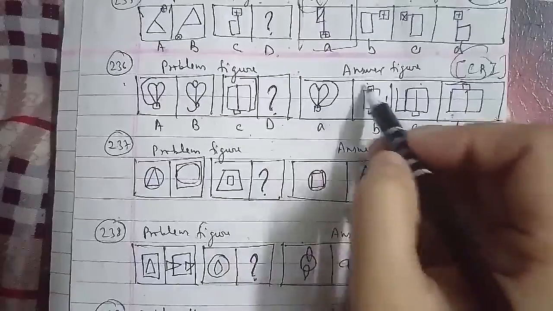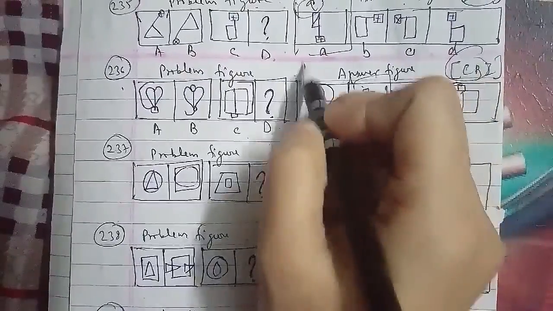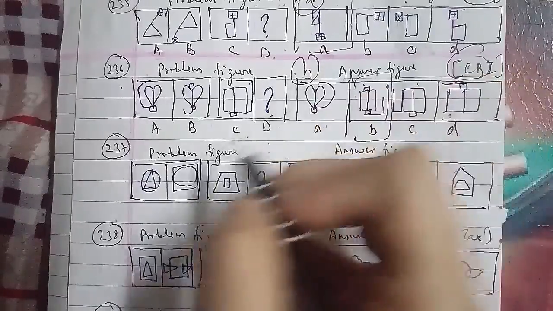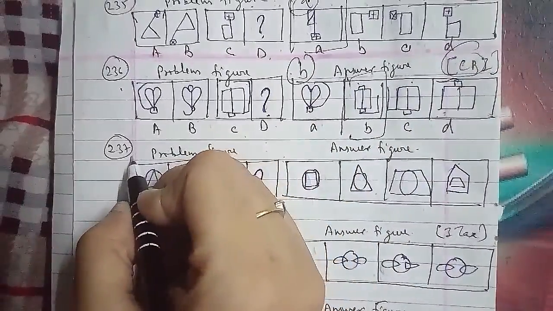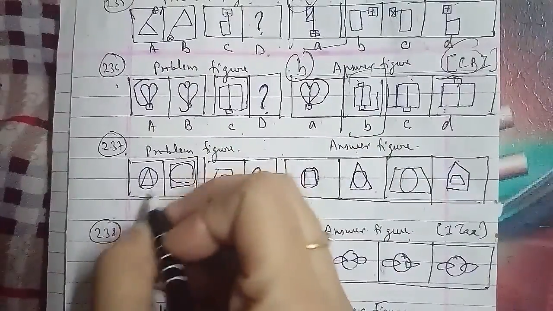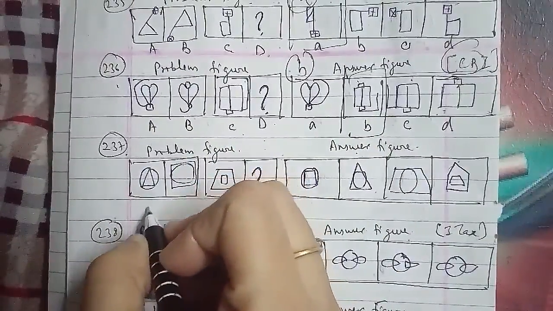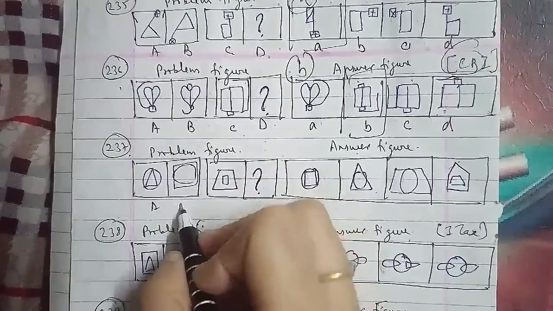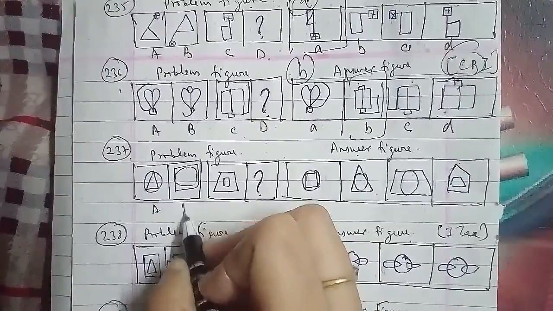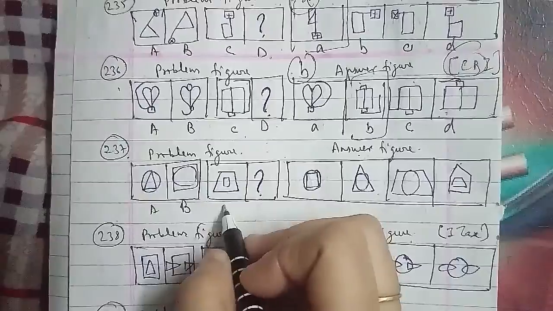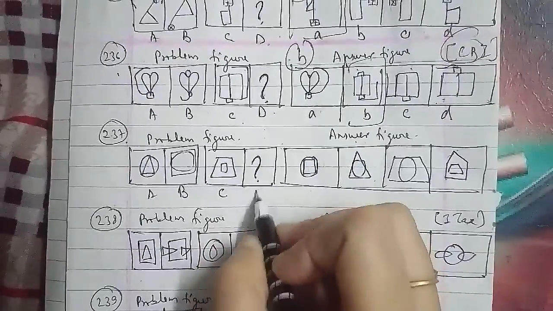We'll go ahead with the 237th question of the session. These are the problem figures and these are the answer figures as well. Inside a circle there is a triangle, which is named as A. Inside a square there is a circle, that is B. This is a parallelogram, and inside that we have a square, that is figure C. The D figure we have to find out. They are A, B, C and D.